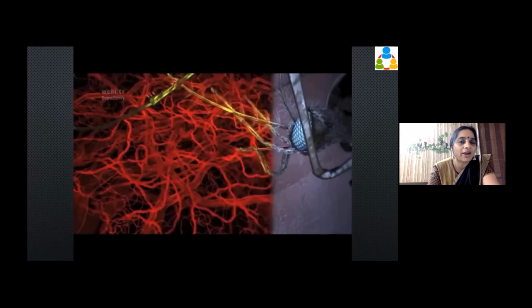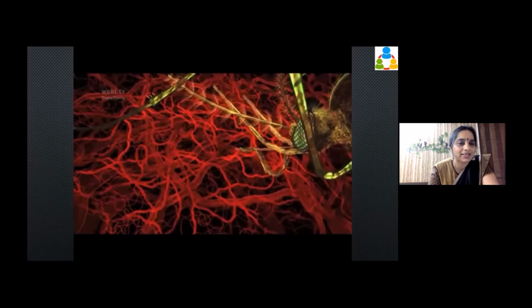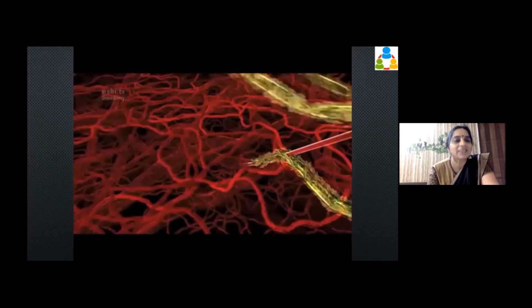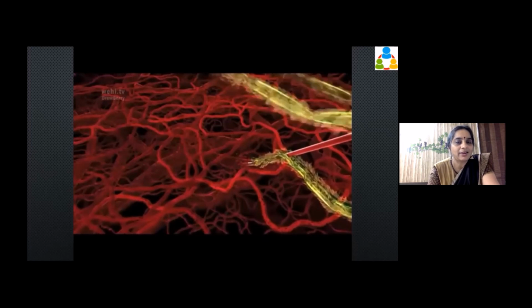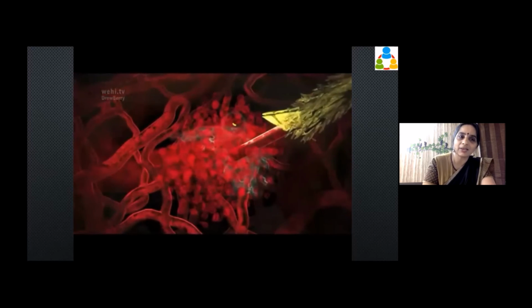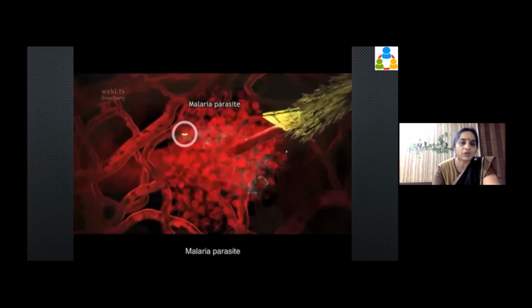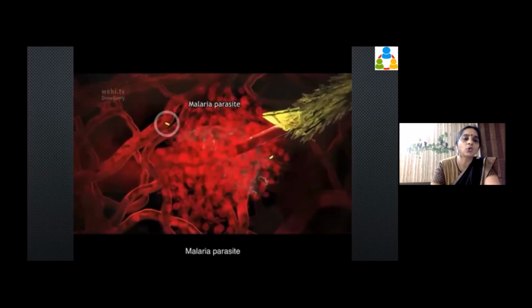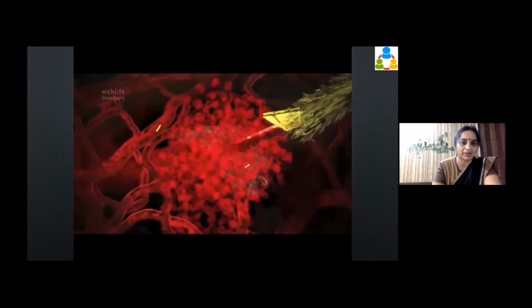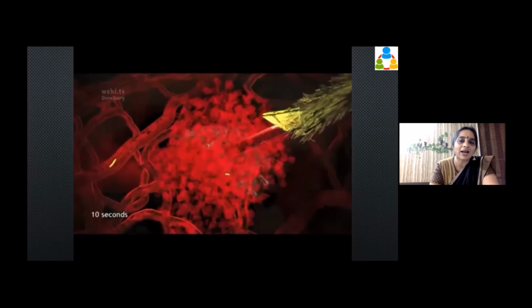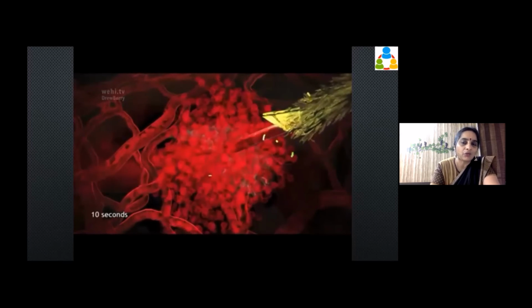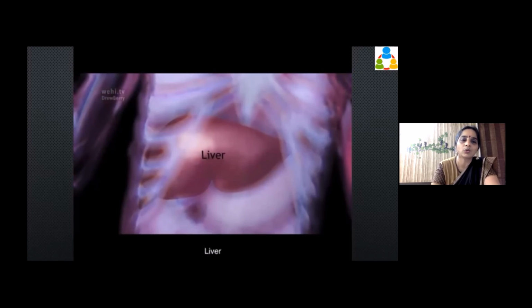Now, once she finds one good place to suck the blood, she sucks it from there. But at that time, if she herself is infected with the malarial parasite, it will be passing from her saliva to the blood of the person she has bitten. The malarial parasites are passing down from her saliva to the place.